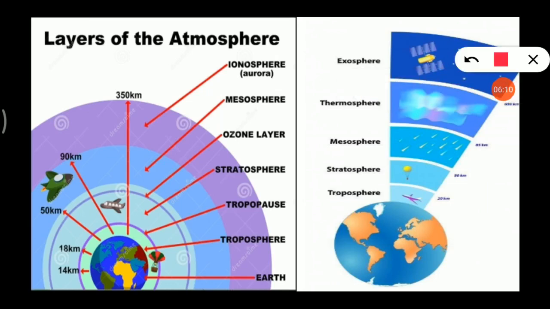Now look here, this is our mother earth. As I told, this is the 8 to 18 kilometers. Then after up to 50 kilometers from the earth, troposphere. Then after stratosphere, up to 90 kilometers. Then after 350, but in your book it is 400, so correct it, 400. And this is 80, up to 80 kilometers.